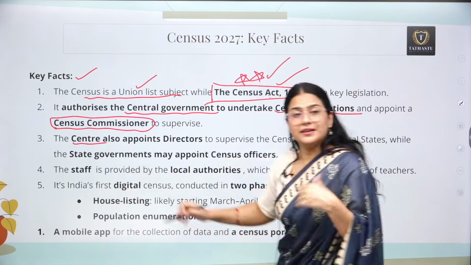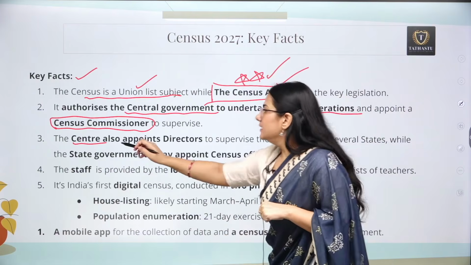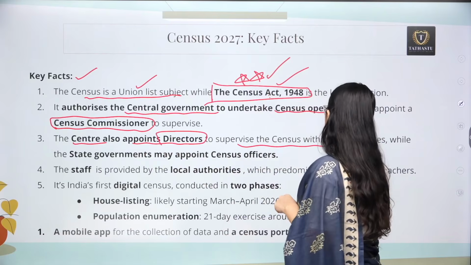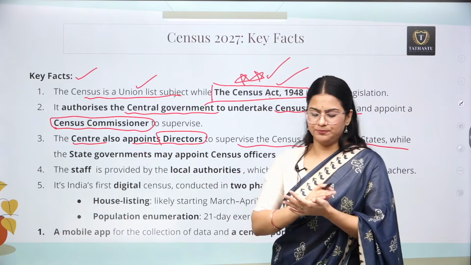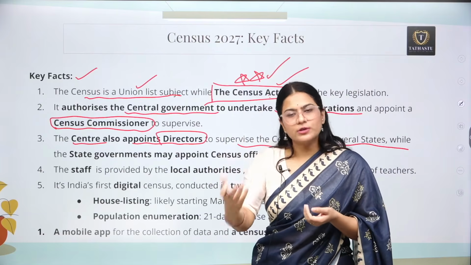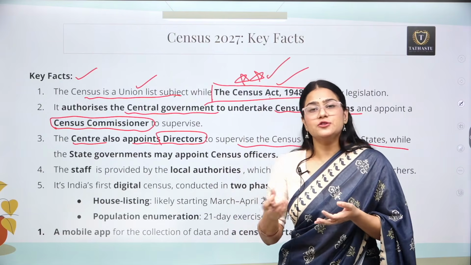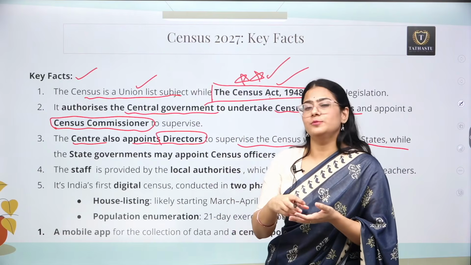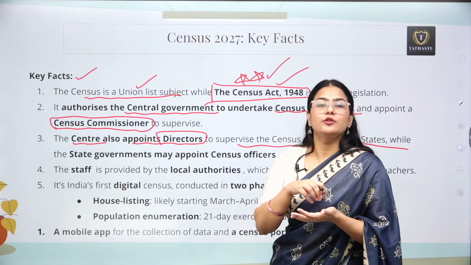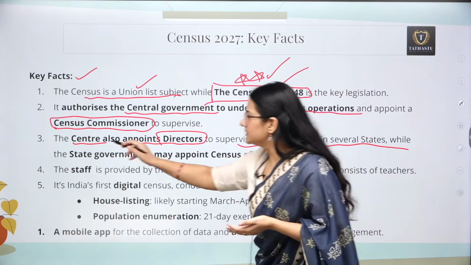Also, what other roles does the center have? The center also appoints the directors. They are going to supervise the census at the state level, okay? So a supervisor at the central level is appointed by the center, and the supervisors who are also going to be known as director of the census, at the state level, they will also be appointed by the center only.